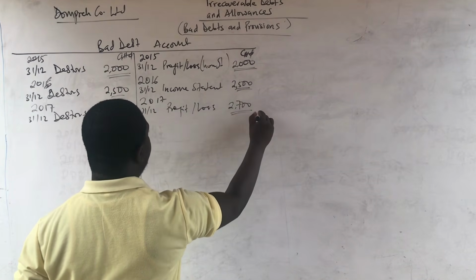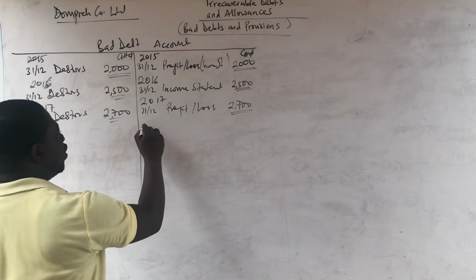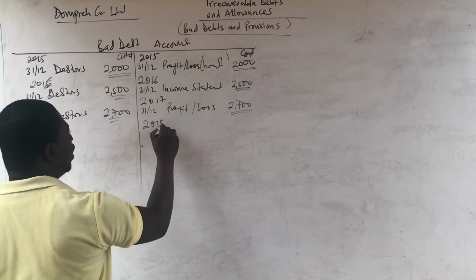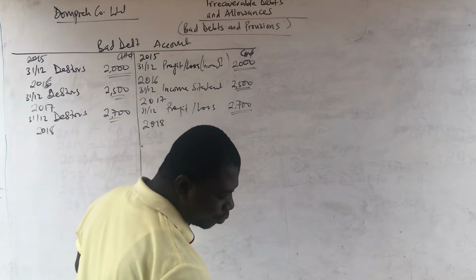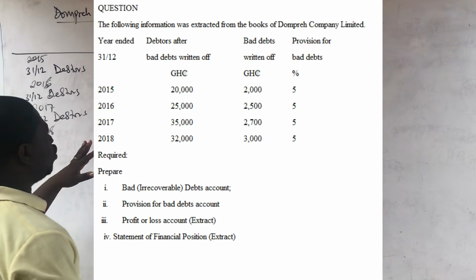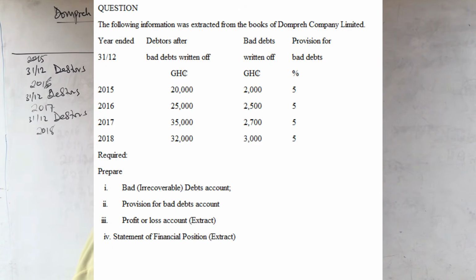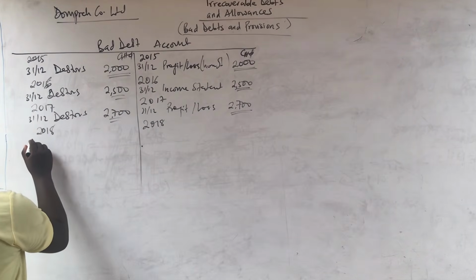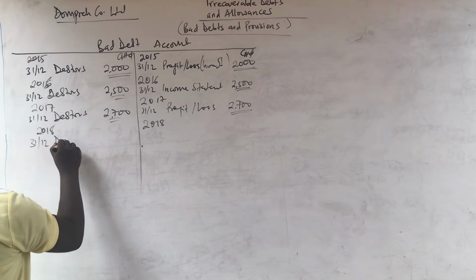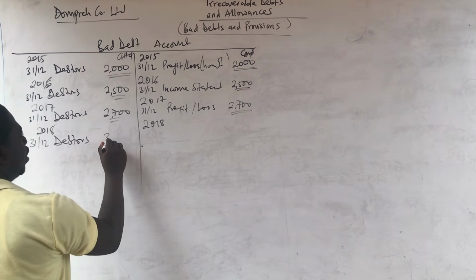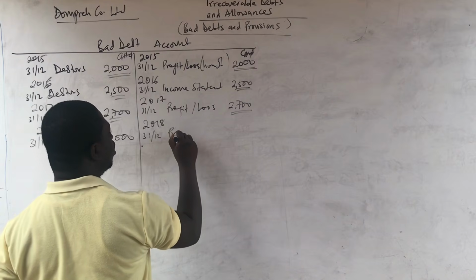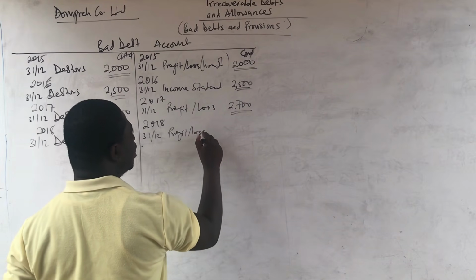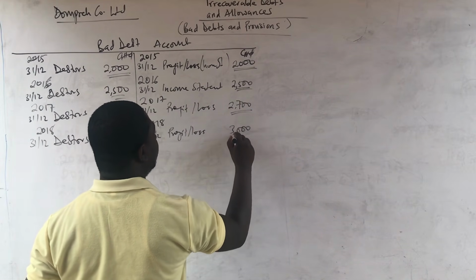700. Then you are also done. Then you move to the final year, which is 2018. Now in 2018, the figure for irrecoverable debt was 3,000. So the last day of the year, debtors 3,000 Ghana cedis. Then the same last day of the year, we close it to the profit or loss or income statement, 3,000. Then you are done.